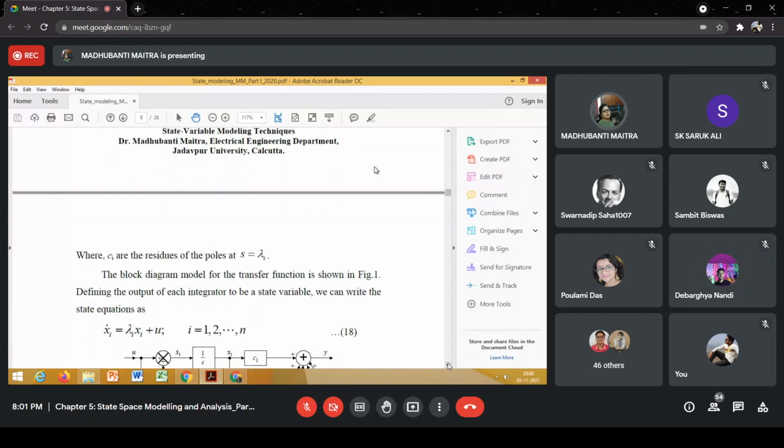Done, ma'am. So that means x1 dot, after side transposition, is equal to lambda 1 x1 plus U. Similarly, x2 dot will be lambda 2 into x2 plus U, and xn dot will be equal to lambda n xn plus U, right?